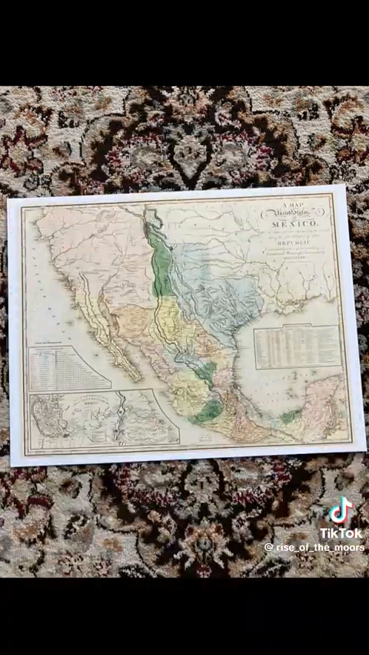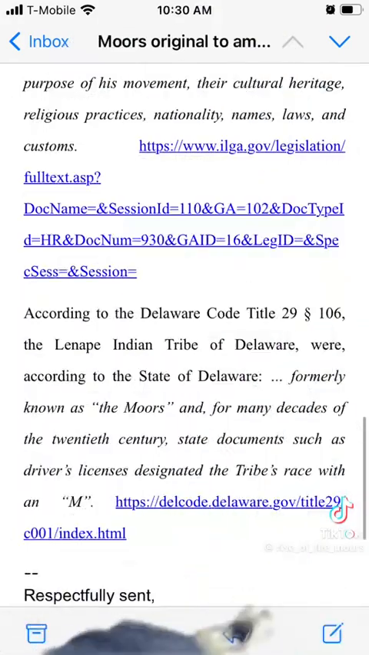This is the map prior to the end of the Mexican War in 1848, and you'll see that all of the West Coast was Mexican. But then that raises the question, what about the East Coast? Well, here down below you see the Delaware Code, Title 29, subsection 106. The Lenape Indian tribe of Delaware was formerly known as the Moors.